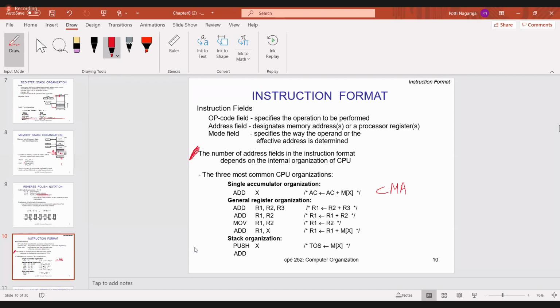Look here, all of these R1, R2, R3 are registers, performing addition R2 plus R3 and storing in R1. Similarly, ADD R1, R2: perform addition between R1 and R2 and store the result in R1. MOVE R1, R2 means whatever content is in R2 will be transferred to R1. Then ADD R1, X. X is nothing but a memory location. So whatever operand is in that memory location, I have to add it with R1 and store that value in R1. Then you have stack organization. So what are the two operations in stack? Push and pop.